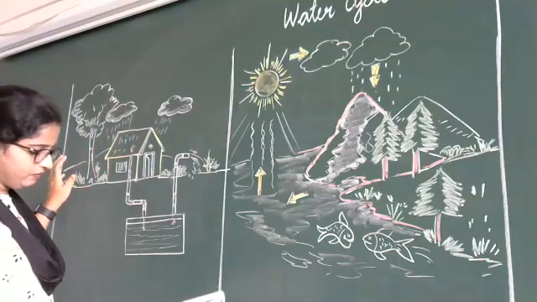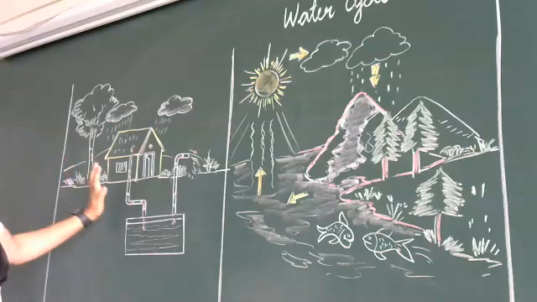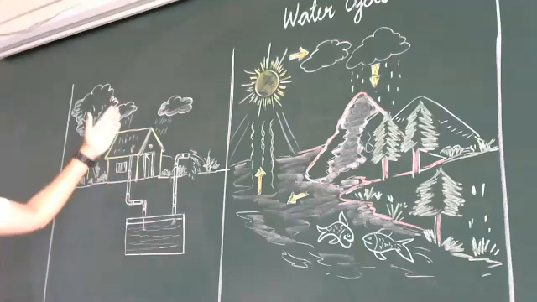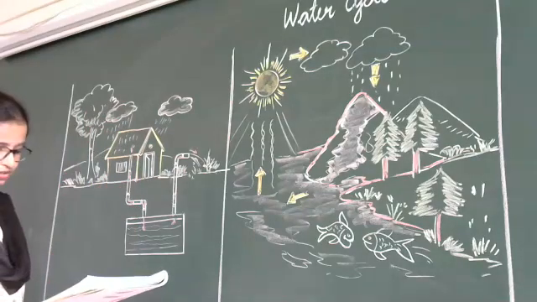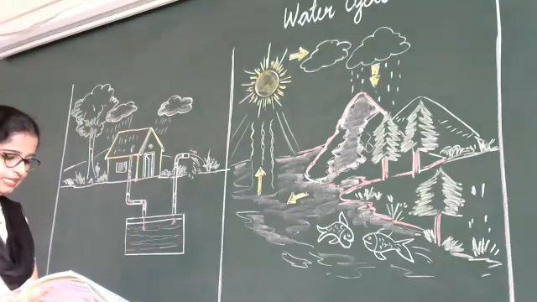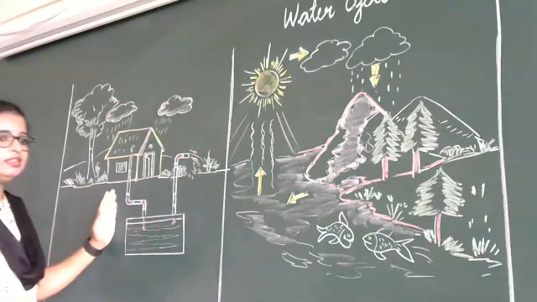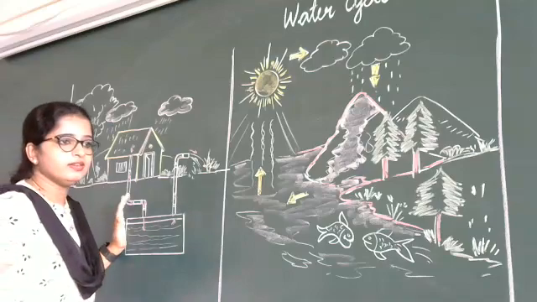This is the water that we use for drinking and washing. We can collect and store rainwater for later use. For this, we have to follow a process to collect and store the rainwater. The process of collecting and storing rainwater is called rainwater harvesting.